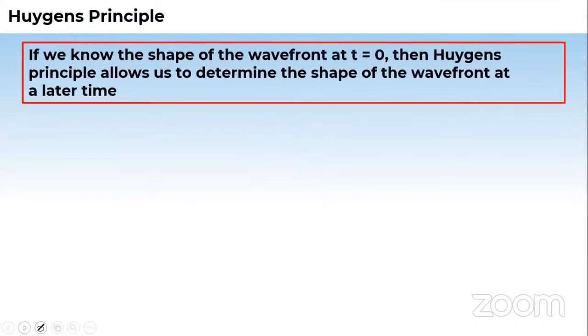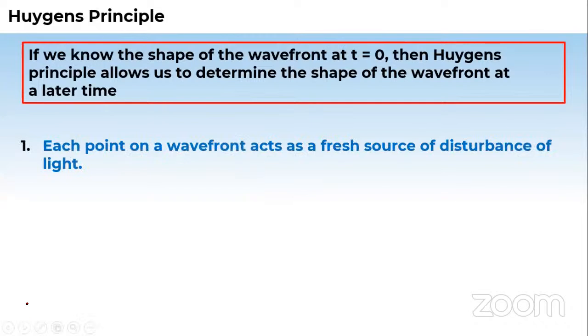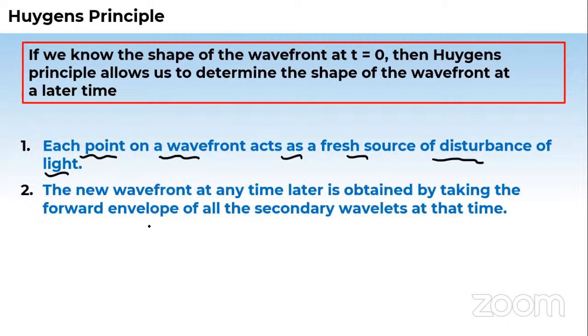So now we'll see the Huygens principle properly. In the previous class, we have seen the definitions. What were these definitions? Okay. It says like this, that each point on the wavefront acts as a fresh source of disturbance of light. Second point is this, that a new wavefront at any time later is obtained by taking the forward envelope of all secondary wavelets at that time. Remember this also. So we have seen the demonstration also.